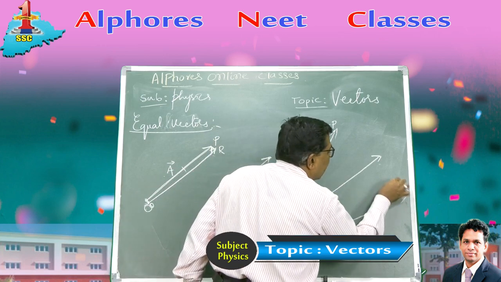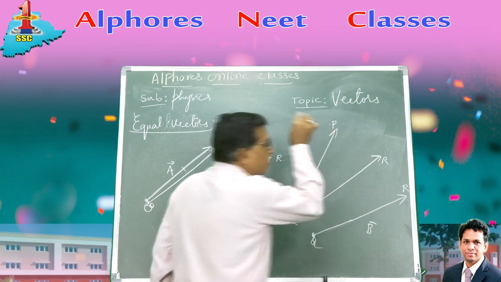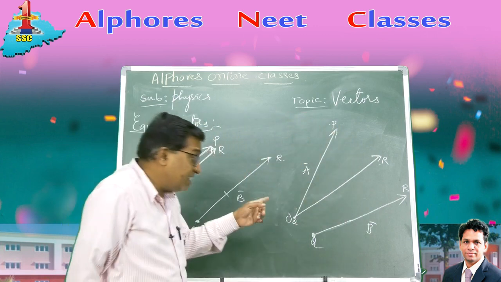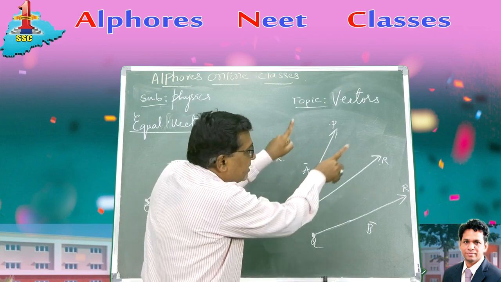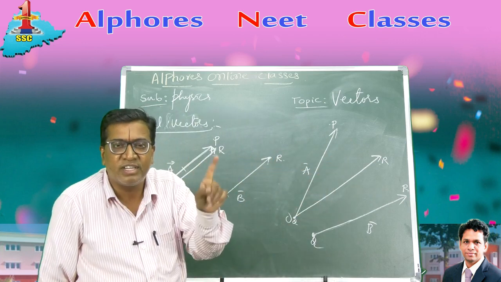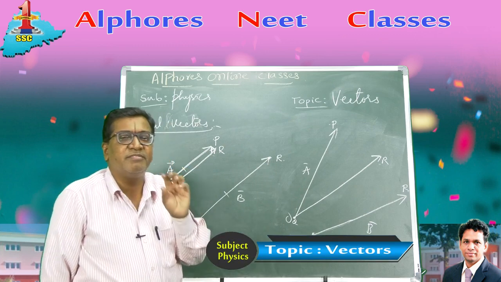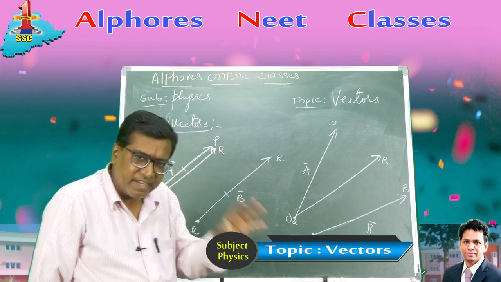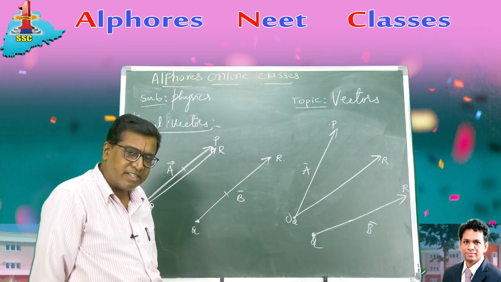Now the point R gets shifted to R, which differs from the terminal point of vector A. The initial points are same, but the terminal points are not same. They are directed in different directions. They are not equal vectors. So the vectors are said to be equal if they have same magnitude, same direction, and they belong to the same physical quantity. Similar vectors they must be.